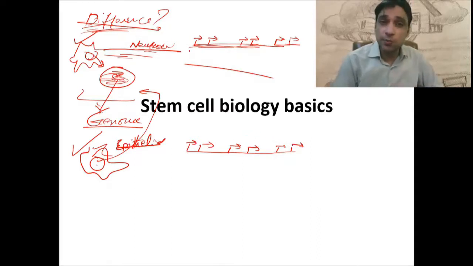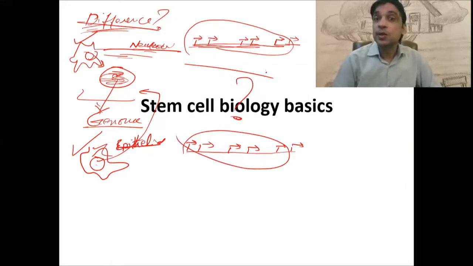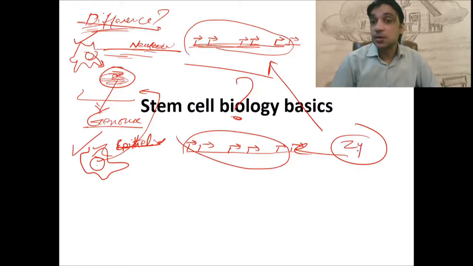There is no difference in the sequence of DNA here and in the sequence of DNA here. You can ask me why there is no difference. Because both of them come from the same source, and that same source is the zygote, one single cell. All the divisions are mitotic after that, so every daughter cell will be exactly the same as the parent cell.